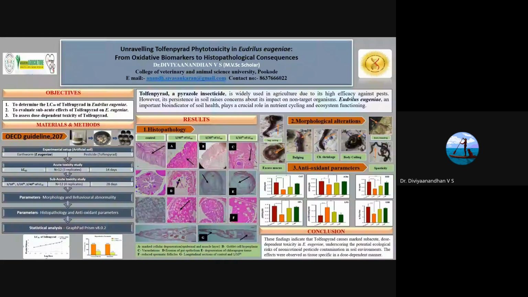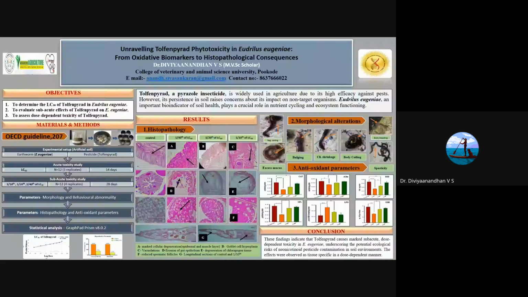So tolfenpyrad is a pyrazole group of pesticide which is widely used in the southern part of India, especially in Kerala. Since it is soluble in water, many farmers tend to use it in an indiscriminate manner. So the objective of this study is to find the LC50 of tolfenpyrad, to evaluate the subacute effects of tolfenpyrad, and to assess the dose-dependent toxicity.